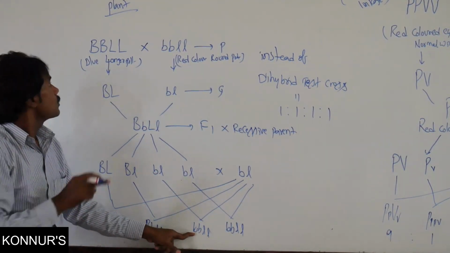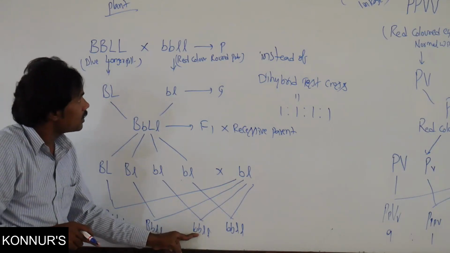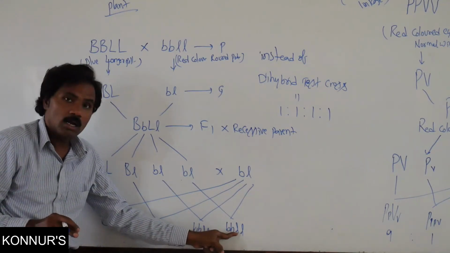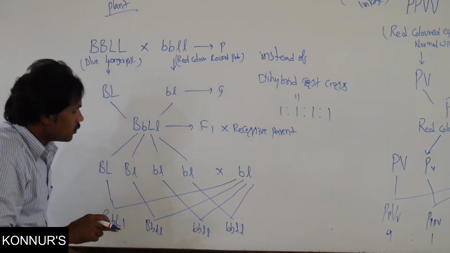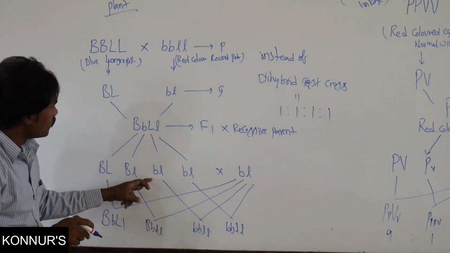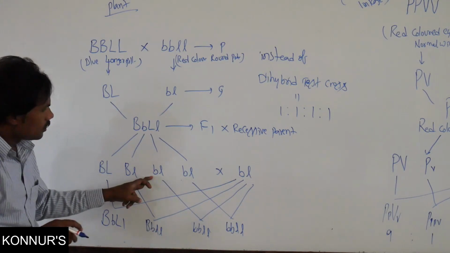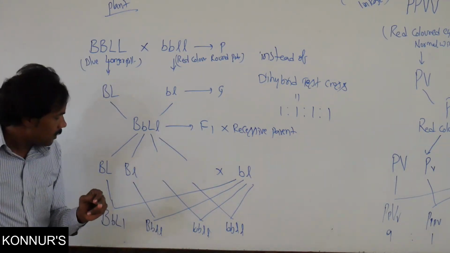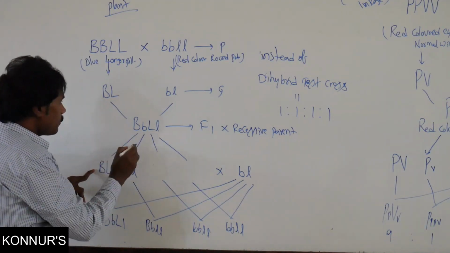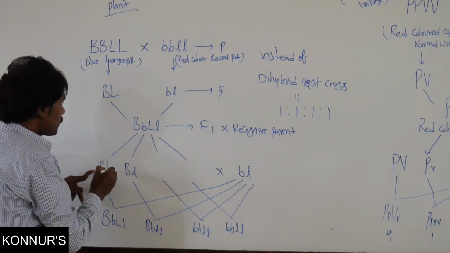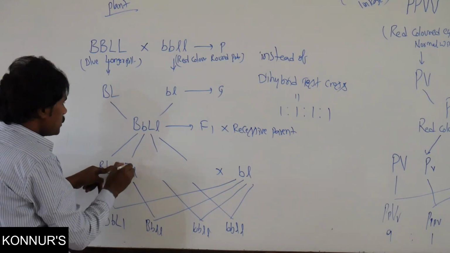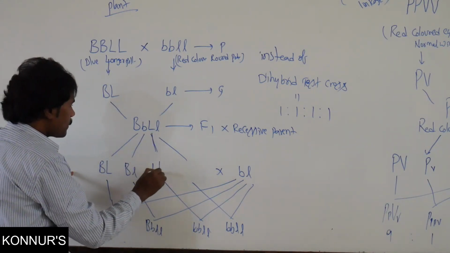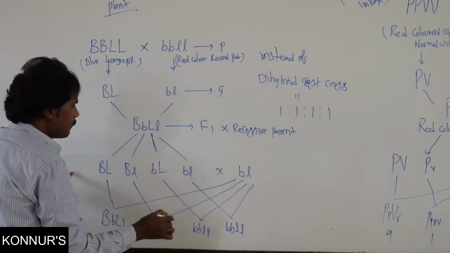It is red color as well as round pollen. Red color and round pollen. Here, one more: there may be possible capital B capital L, capital B small l, small b capital L, small b.